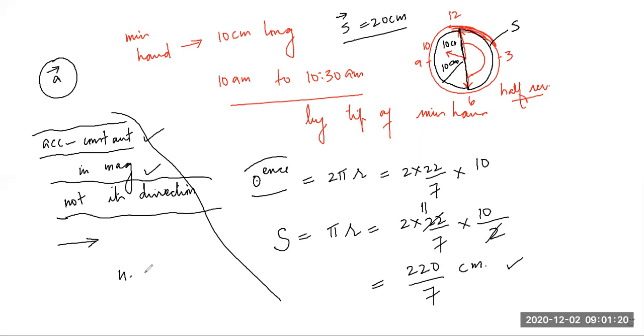Uniformly. No, I'm asking about what kind of path the particle is traveling in. So it will be a circular path. Only in circular path it's possible that its acceleration is constant in magnitude, but direction is not same. Every point the direction is changing.